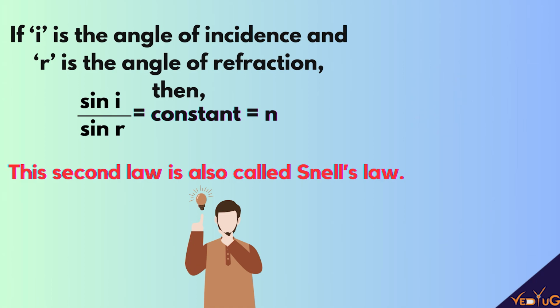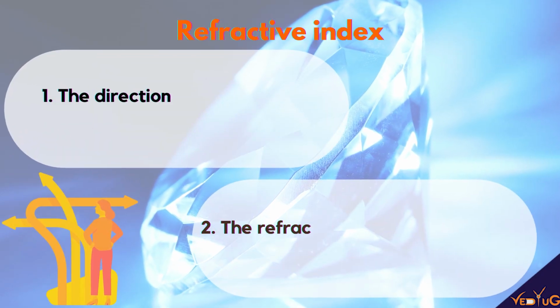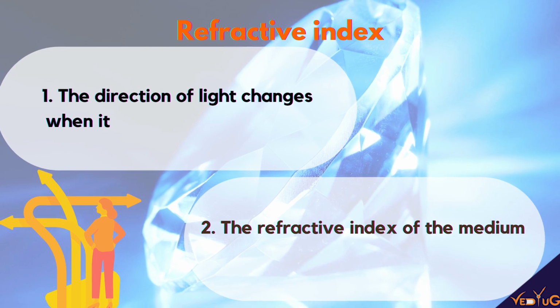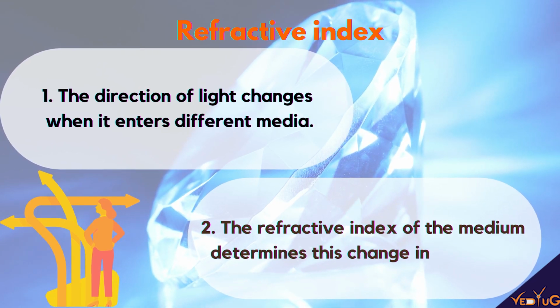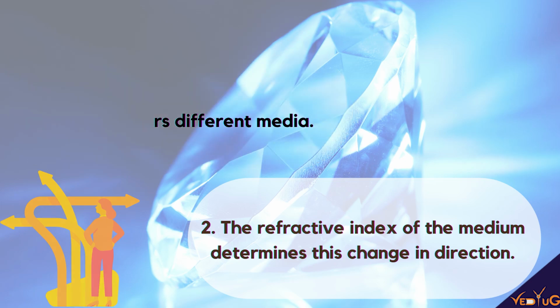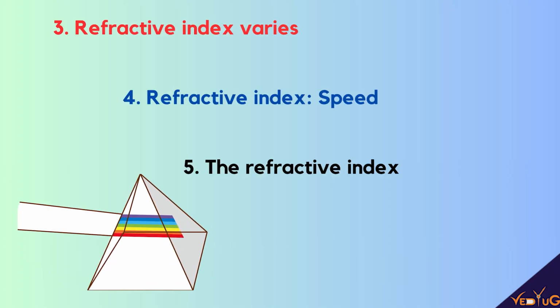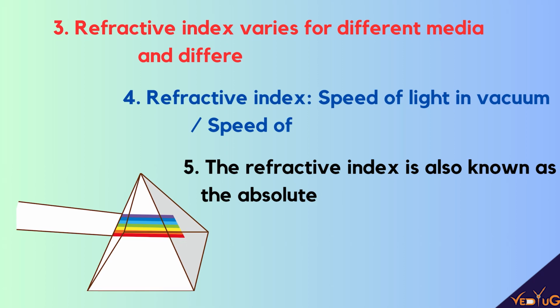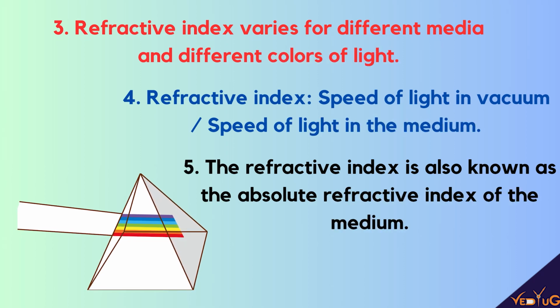Now let us learn about refractive index. The direction of light changes when it enters different media. The refractive index of the medium determines this change in direction. The refractive index varies for different media and different colors of light. Refractive index is nothing but the speed of light in vacuum divided by the speed of light in the medium.